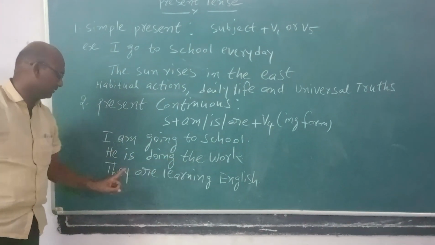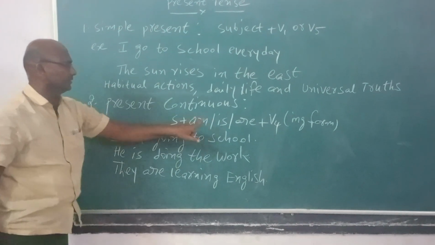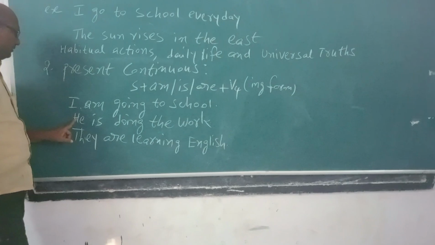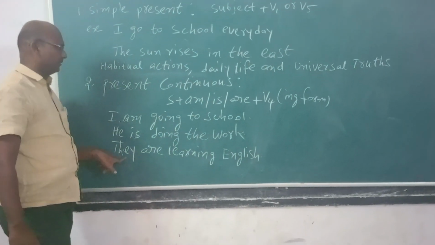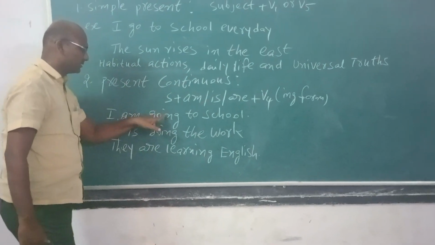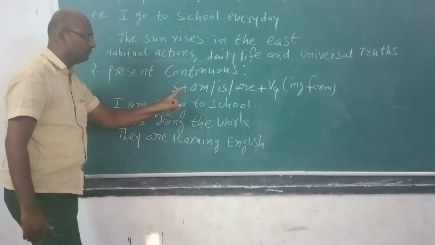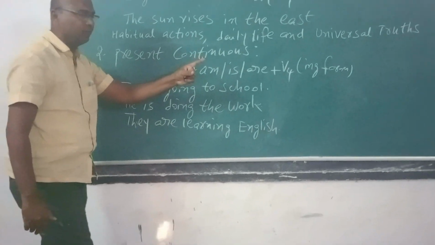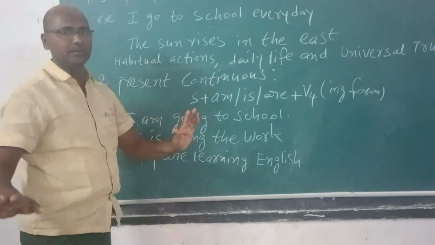He is doing the work. They are learning English. I plus am. Subject plus are. He plus is. Singular plus is. They, plural, are will come. So the structure is like this. Helping verbs are is, am, are, and V4 will come. These are the structures and examples of the present continuous.